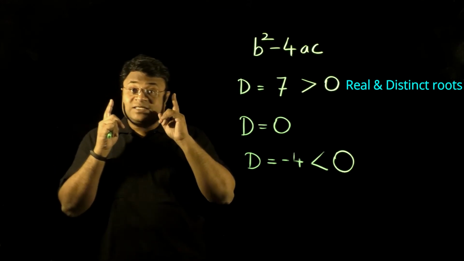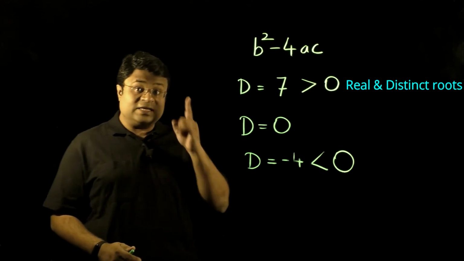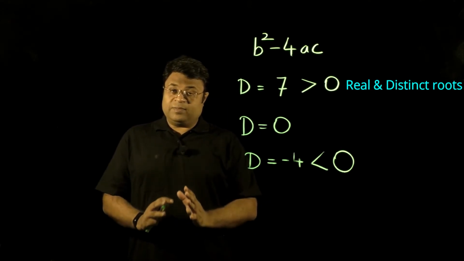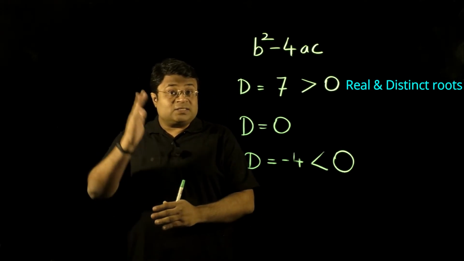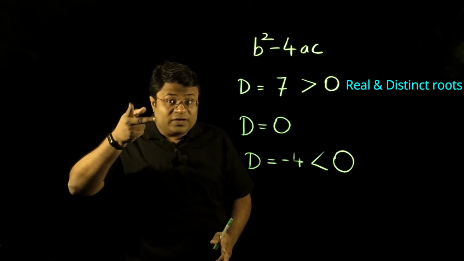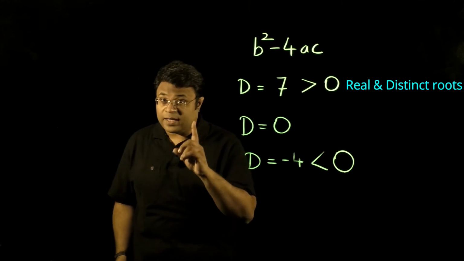We will have real and distinct roots if discriminant is greater than 0. Real means we'll have the roots. Distinct means one will be, let's say 5, the other will be minus 7. We'll have two different roots. Okay.